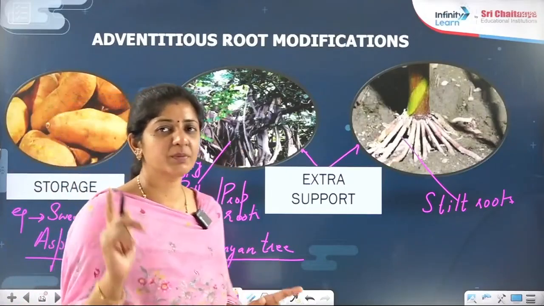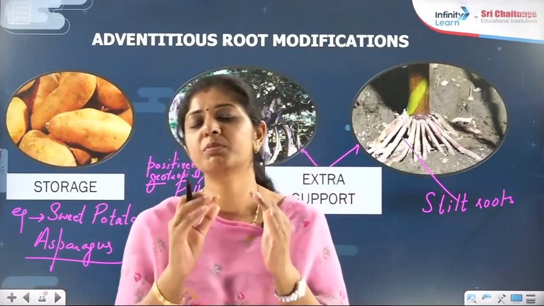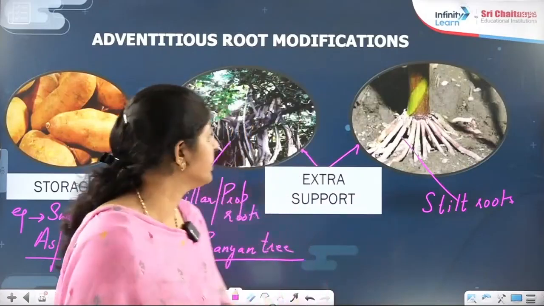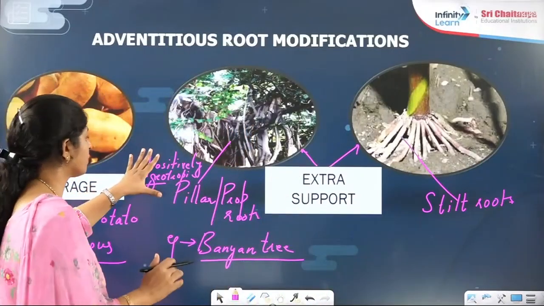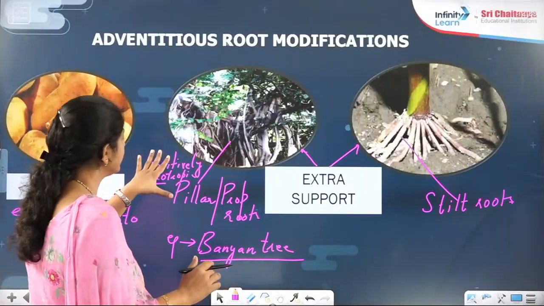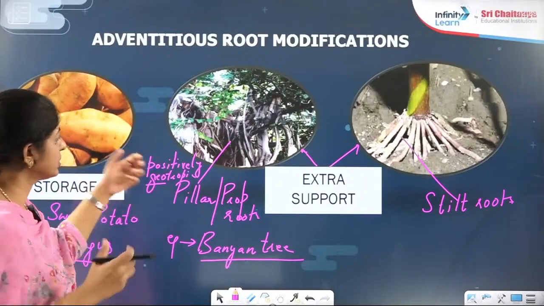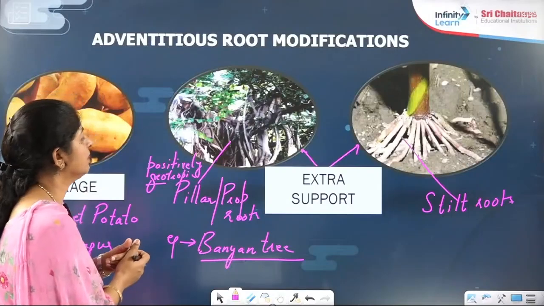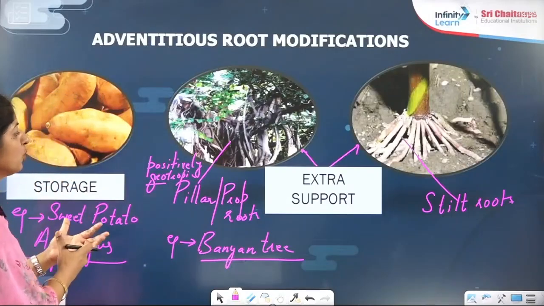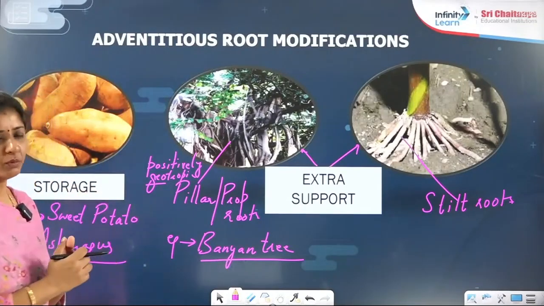That one is for respiration, for the exchange of gases, meaning the breathing part we are discussing there. So here they are positively geotropic, and that one is negatively geotropic. That is the main question you should know. This is even one of the comparisons between pneumatophores and the pillar or prop roots, right?